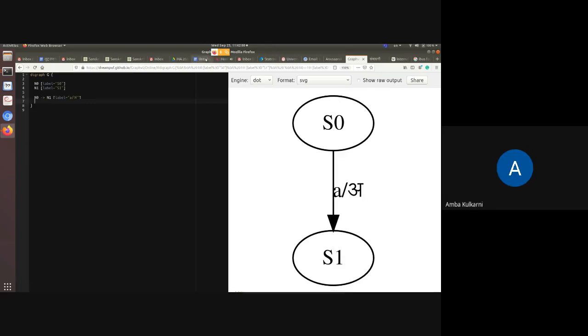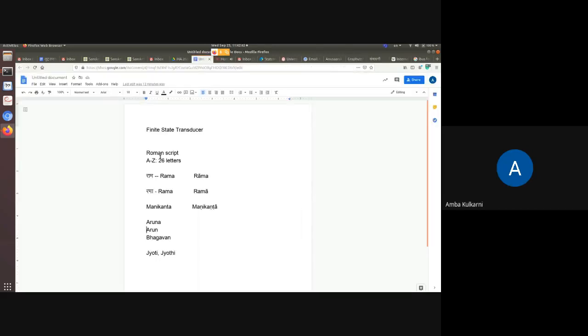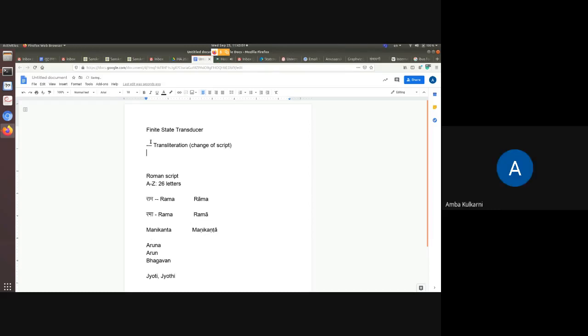So this is one application. For finite state transducer, one application is transliteration. You can transliterate from Roman to Devanagari, Devanagari to Telugu, or Telugu to Tamil, etc. So this is change of script. Now my question is, what are other usages? What can you think of other usages for this finite state transducer?